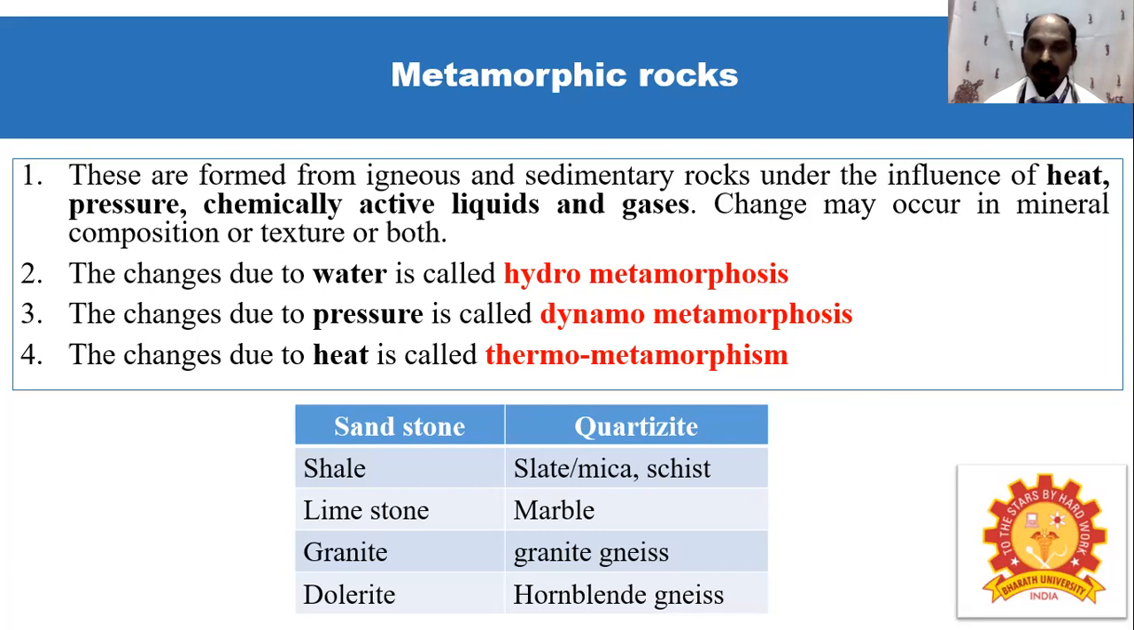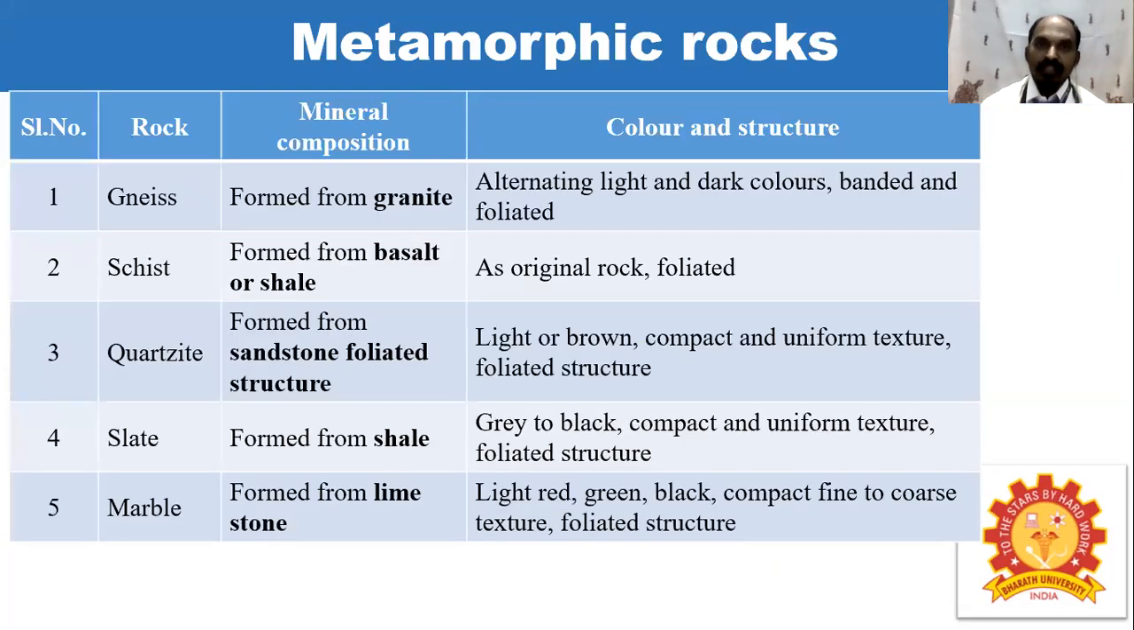So for sandstone, you can see here the rock and its derivation. Shale becomes slate, mica and schist, and limestone is changed into marble, and granite converts into granite gneiss. Then dolerite becomes hornblende gneiss. Then the last table you can see here is about the metamorphic rocks with their mineral composition, color and structure.